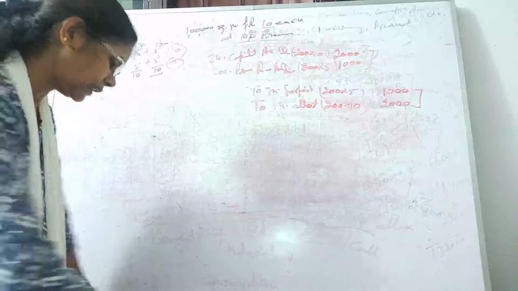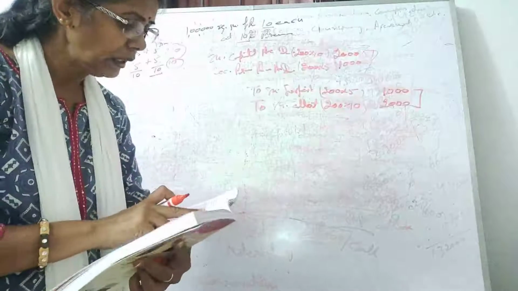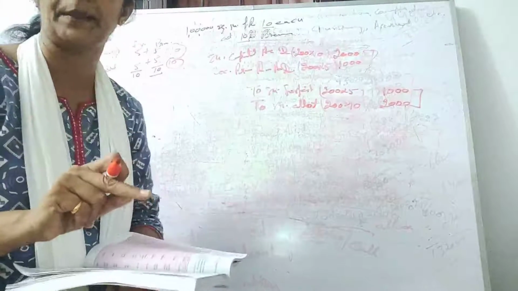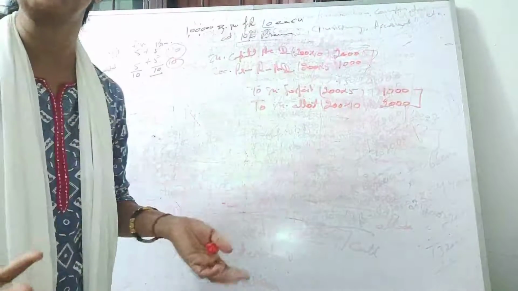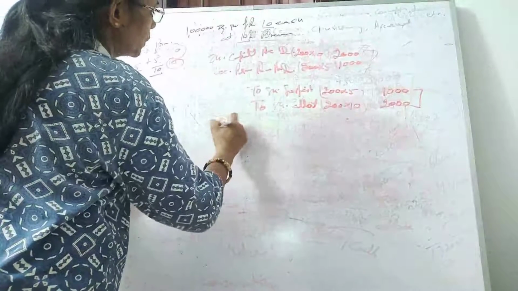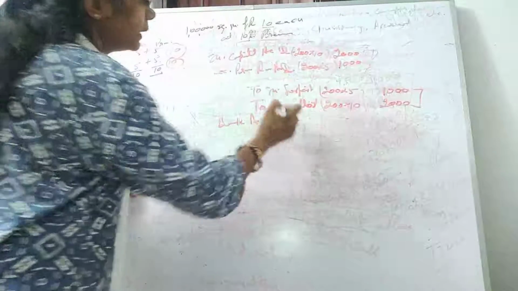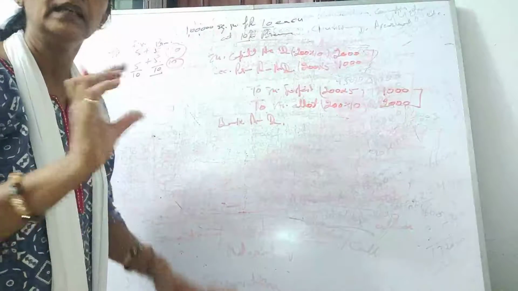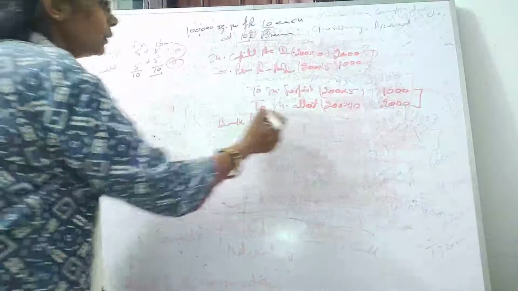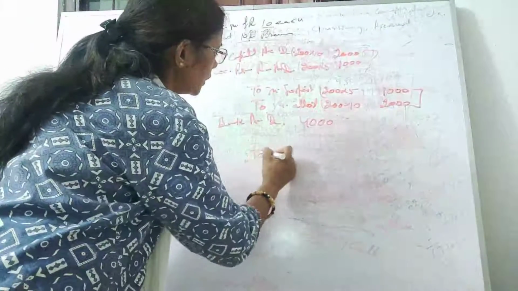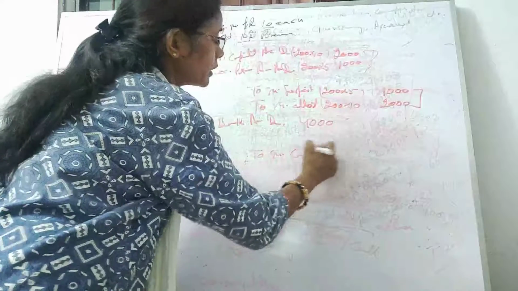Now reissue of these shares, and the question is telling that later on these shares were reissued for rupees 4000 as fully paid up. Okay. Of course, this is fully paid up, here also we can see, but they have given the information, no problem. So fully paid up. Reissue entry. Bank account debit. Here they didn't say 8 rupees per share, 7 rupees per share. They have given the correct amount. So they have reissued at 4000 rupees. Fine. To share capital. This is fully paid up.